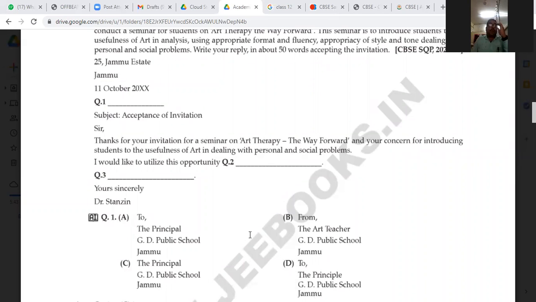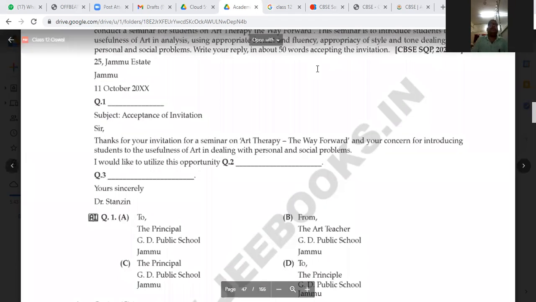So what will be the exact format? To the principal GD Public School, from the art teacher GD Public School. If you are going through this, first of all, we will not take the option from the art teacher GD Public School, because it is incorrect.